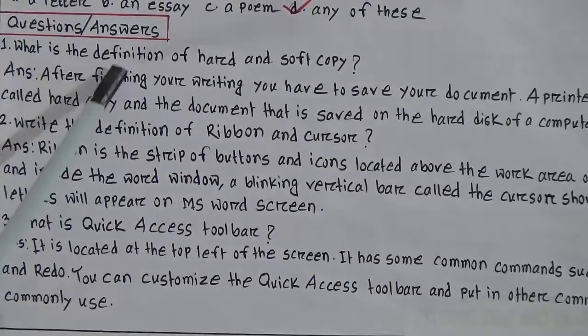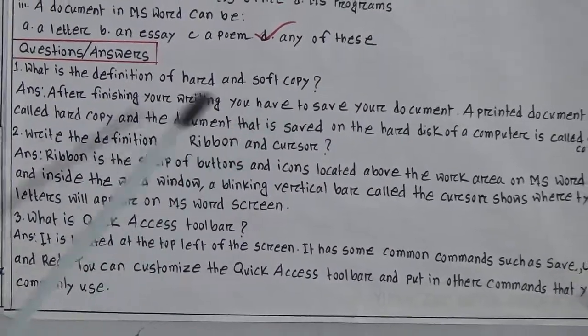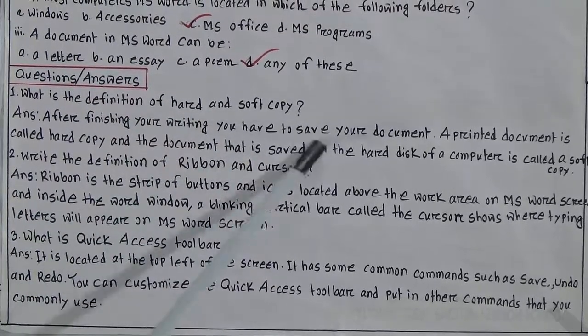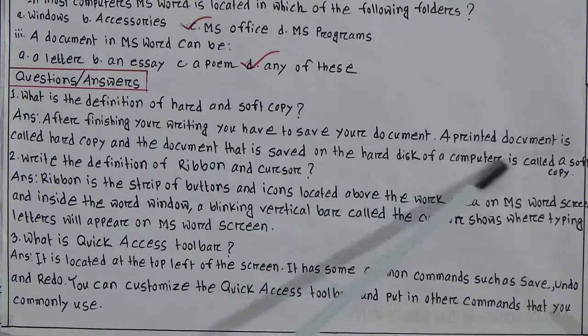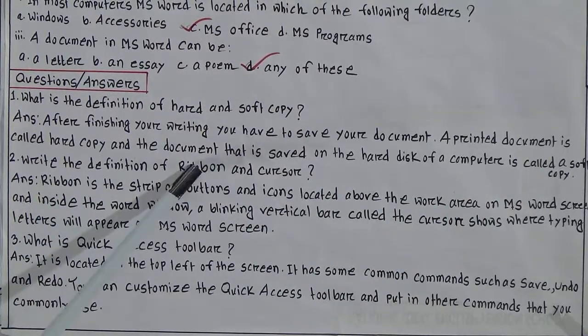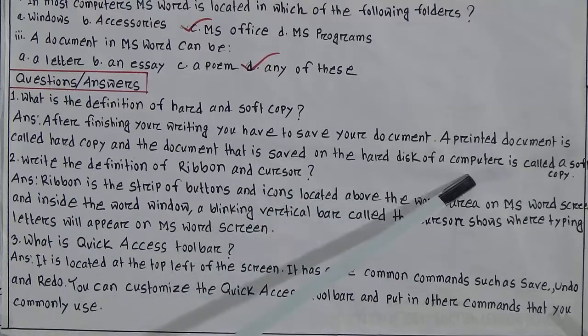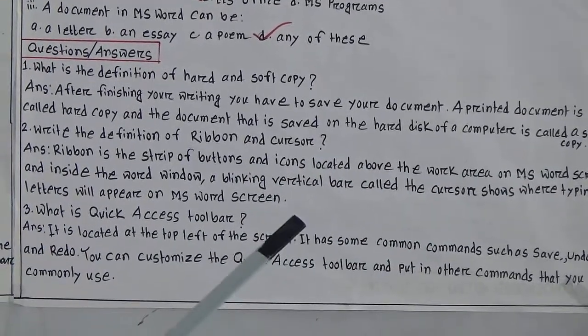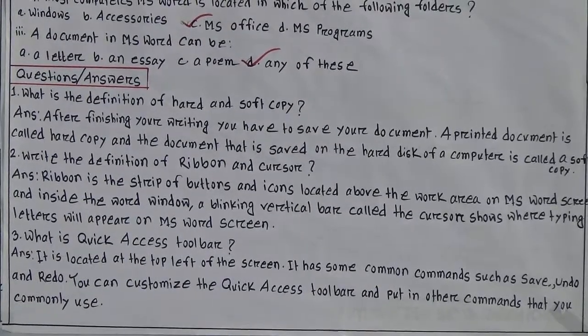Now we will go to the question answers. What is the definition of hard and soft copy? Look at the answer. After finishing your writing, you have to save your document. A printed document is called a hard copy. And the document that is saved on the hard disk of a computer is called a soft copy. Very common answer because we have learned it from this chapter.